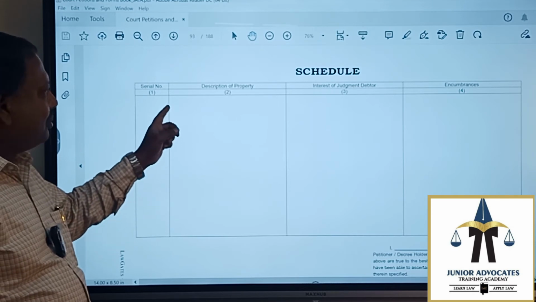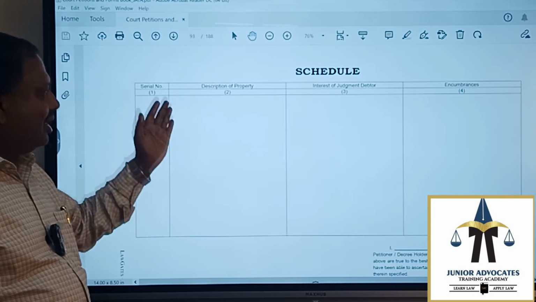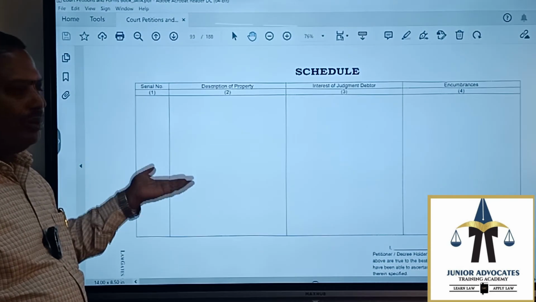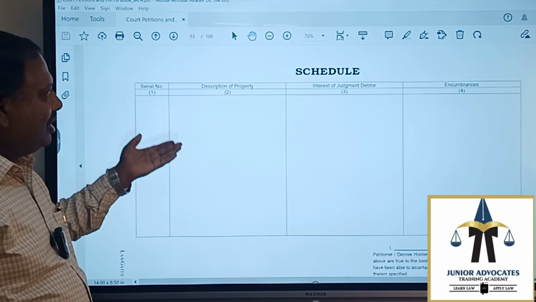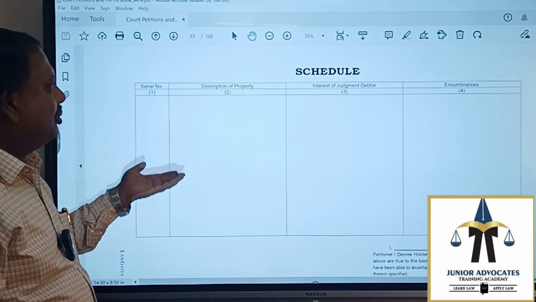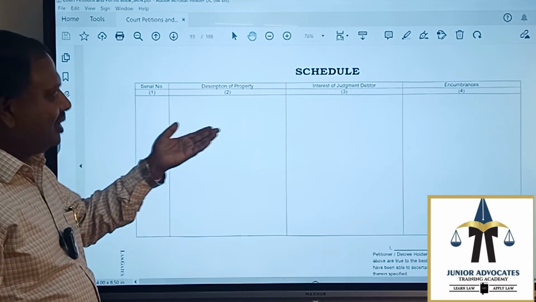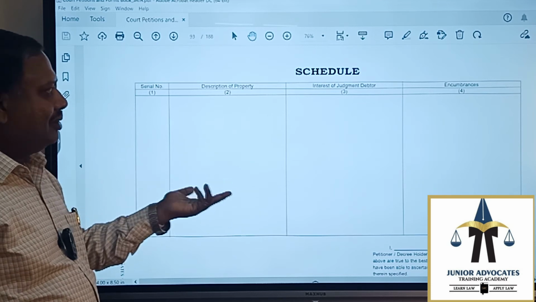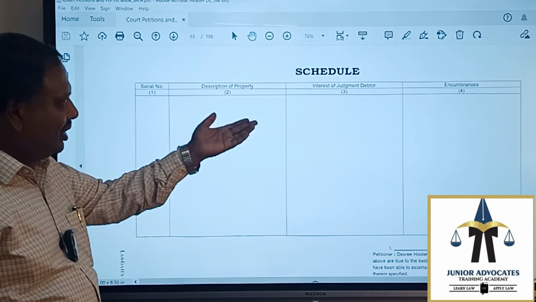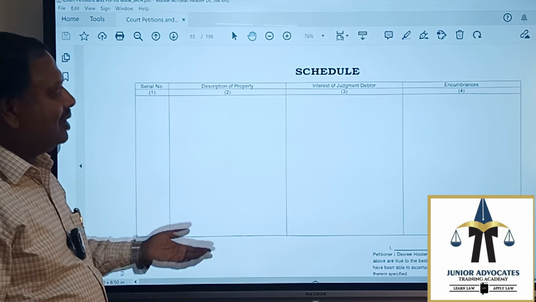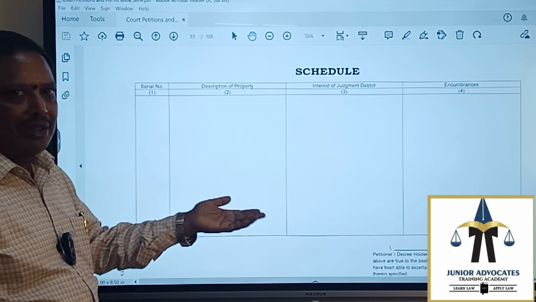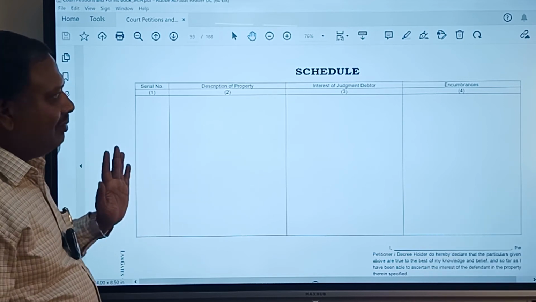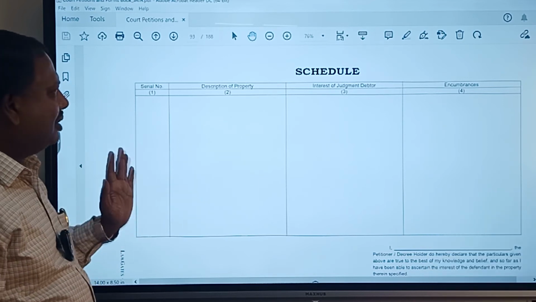If it is movables, then he has to state the list of movables: TV, fridge, washing machine and what not. Every item which is movable can be stated here. As for the interest of the judgment debtor, if he is the owner of those movables, they have to state that he is the owner. Then encumbrances: the decree holder has to state whether there are any encumbrances or not.